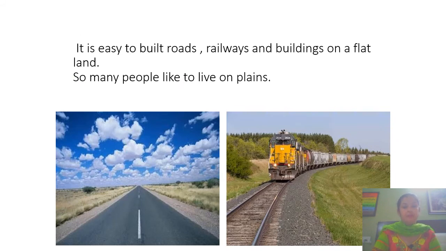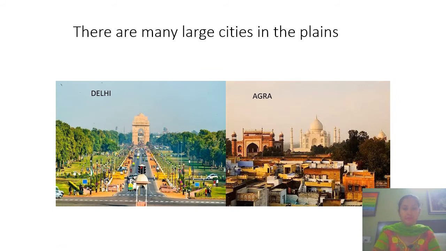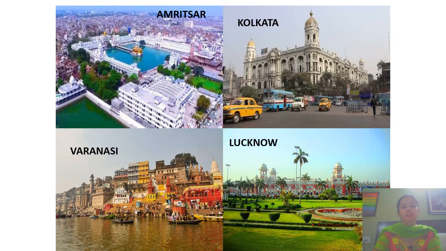It's very easy to build roads, railways and buildings on flat land, so many people like to live on plains. There are many large cities in the plains: Delhi, Amritsar, Kolkata, Varanasi, Lucknow. So you can see that all these places are in the plains, and it is not very difficult to live there. So many people live there and they like to live there.